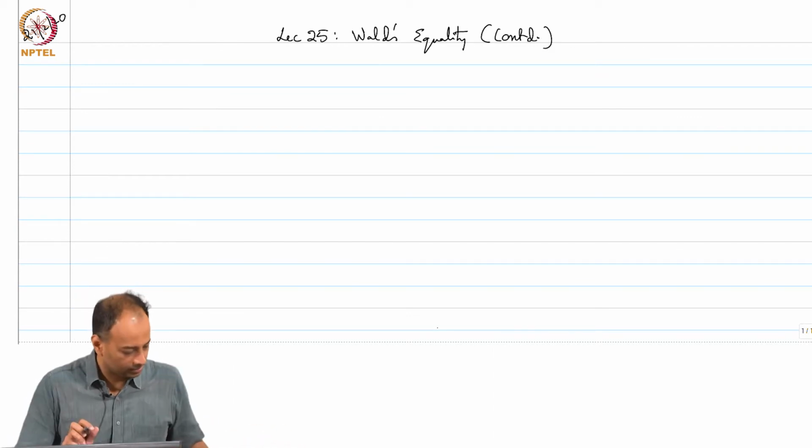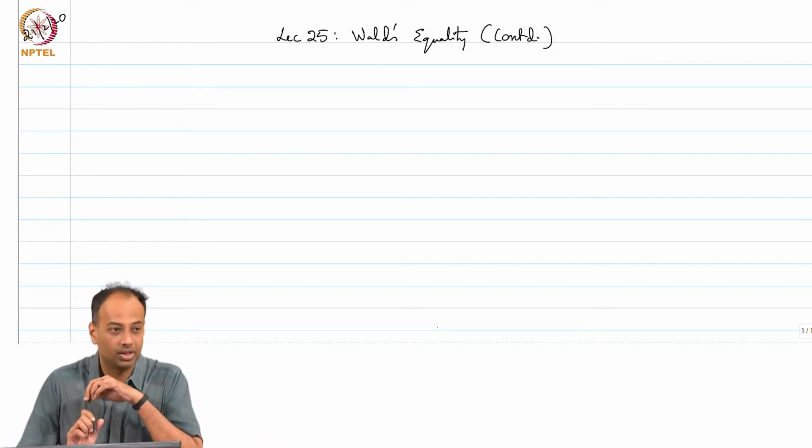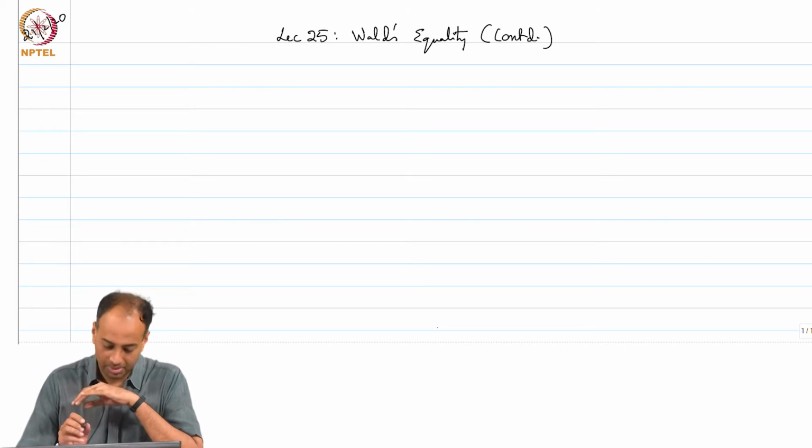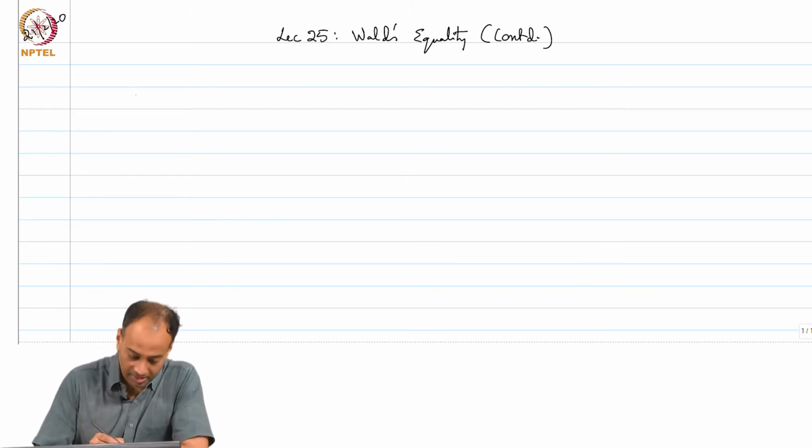Welcome back. We were discussing Wald's equality and we were doing this example about stop when you are ahead, right.